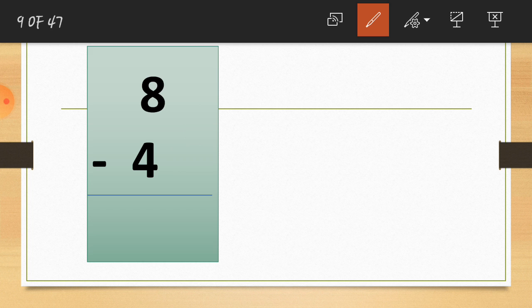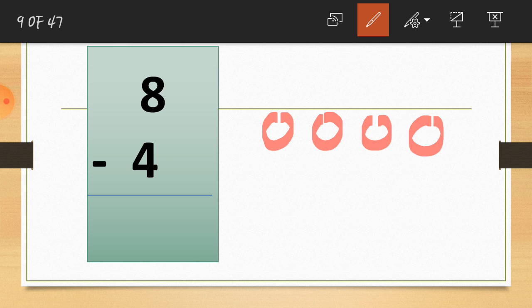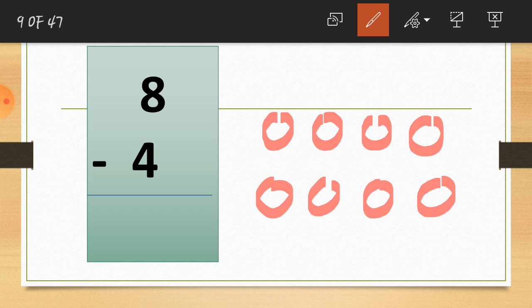Here I will draw 8 circles so you can understand what I explained. This is 1, 2, 3, 4, 5, 6, 7 and here is 8. So here are the 8 circles, which is the first digit, and after 8 here is the number 4. We have to cut 4 numbers from the 8.